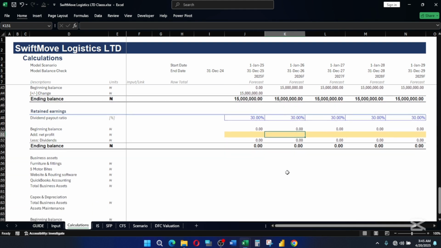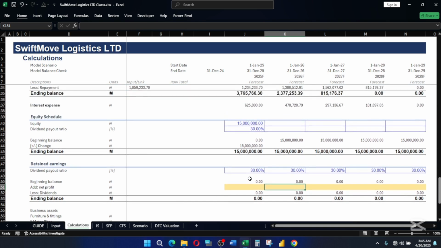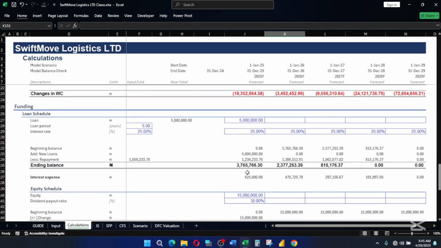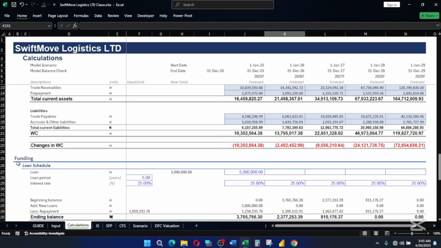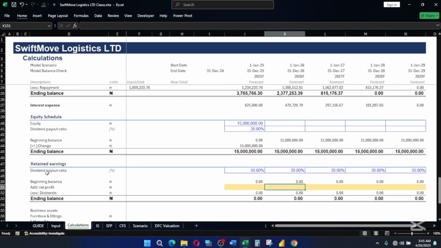So when we come back in the next section, we are going to see how to build our depreciation schedule, right? We're going to see how to determine or calculate and arrange our depreciation schedule. So this is just how we did this. Now if you look at it, we started with building the fund schedule, then the loan schedule, we entered the equity schedule, and finally we are on the retained earnings schedule.